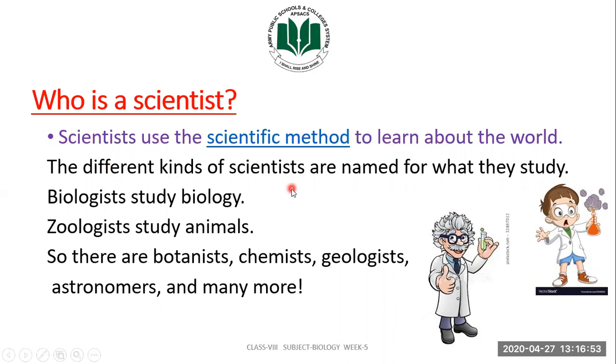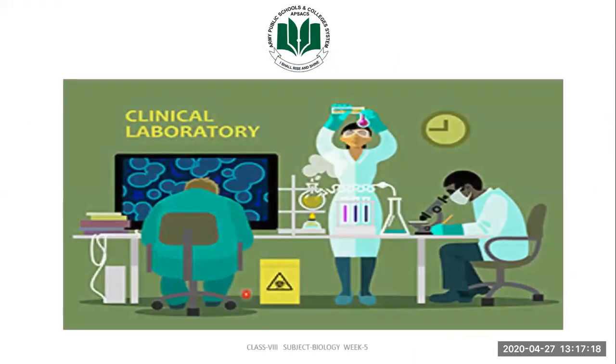There are different kinds of scientists which are named after what they study. A biologist studies biology. A zoologist, as we already learned, is the person who studies zoology. So who is a zoologist? A zoologist studies animals. So there are botanists, chemists, geologists, astronomers, as you know, and many more according to the discipline they are studying. So in science, the main part is experimentation. The scientists are basically doing experimentations and observing things so that the queries about nature can be solved.